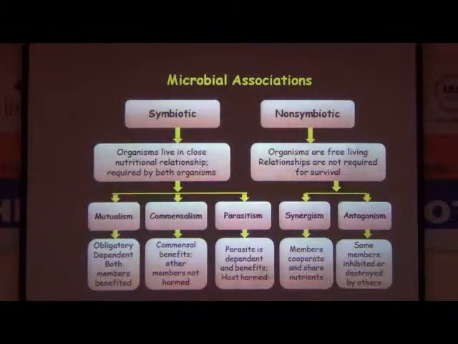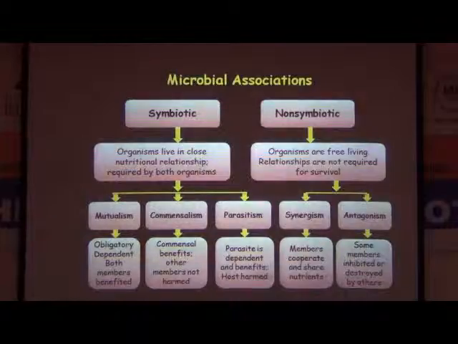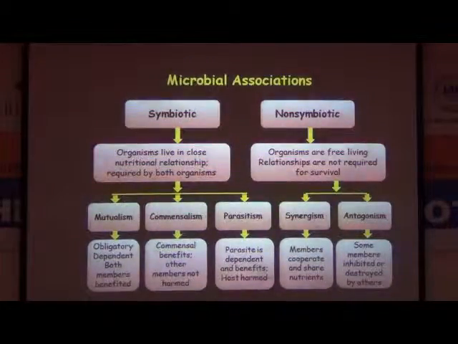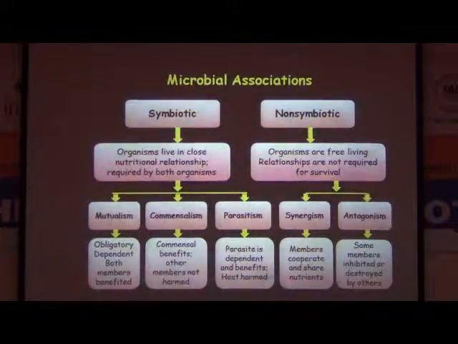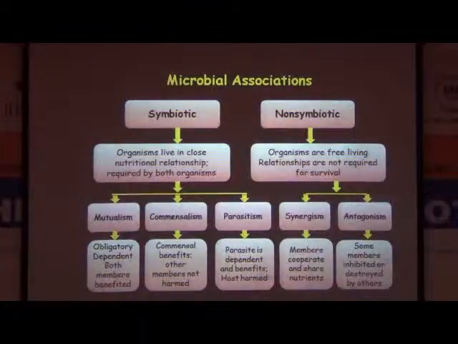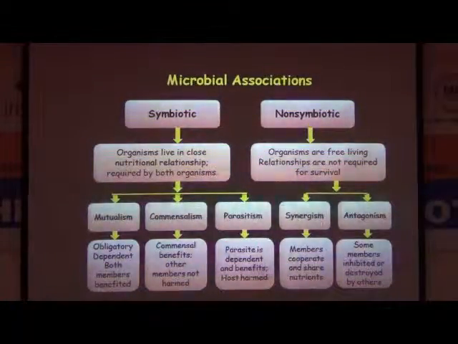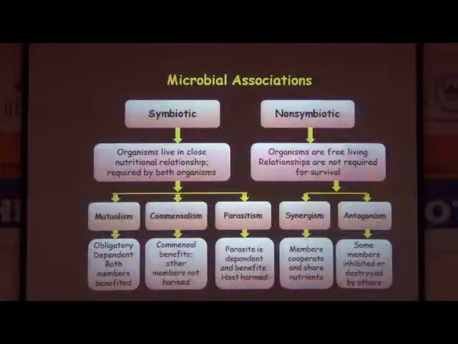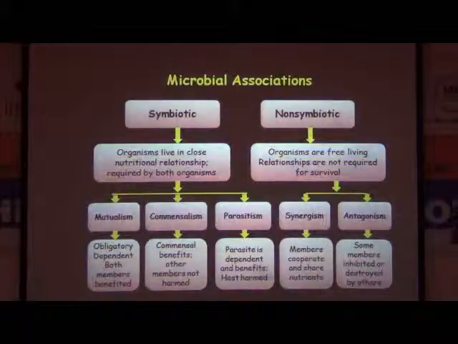Some are long term relations, where we don't have any expectation. So microbes also have many types of relations. Symbiotic, non-symbiotic. What happens in symbiotic relations? Organisms live in a close nutritional relationship required by both organisms. Both partners are required for their existence, while non-symbiotic organisms are free living. Relationships are not required for survival.